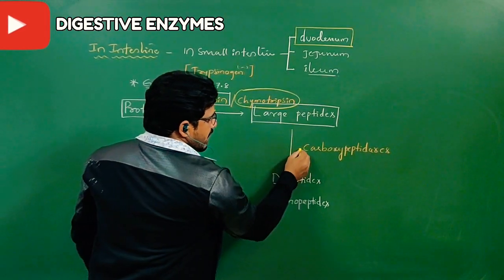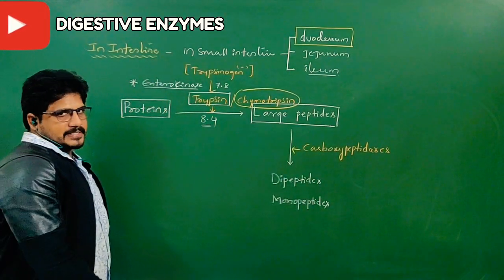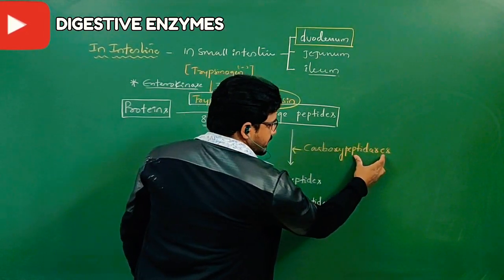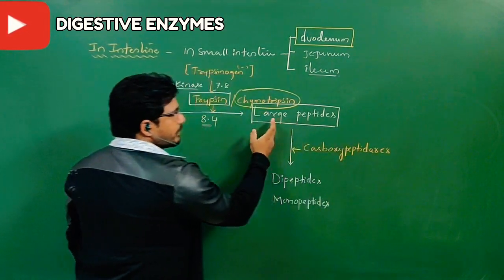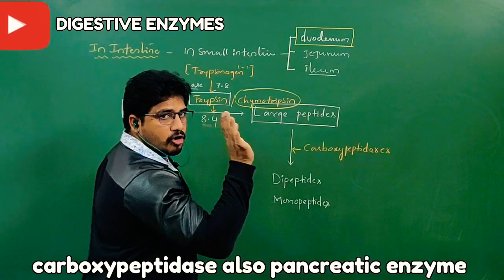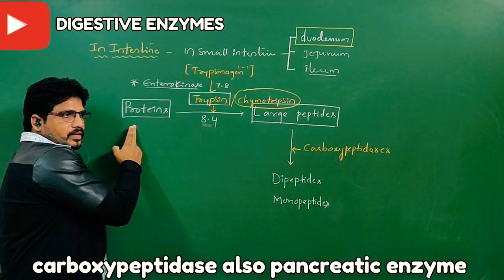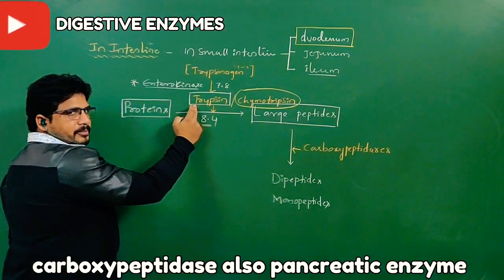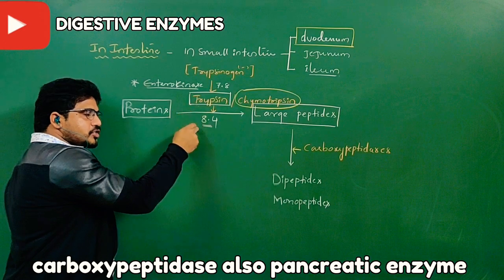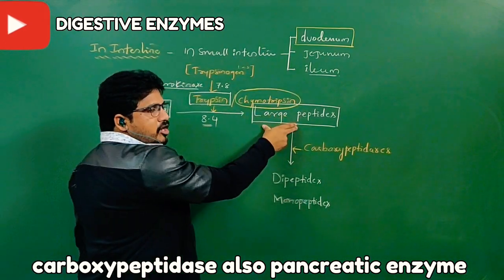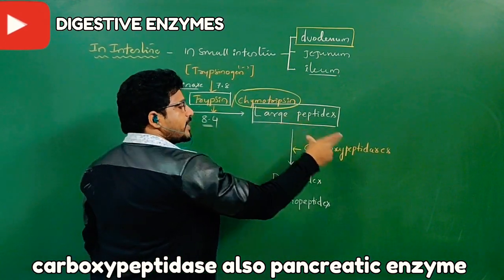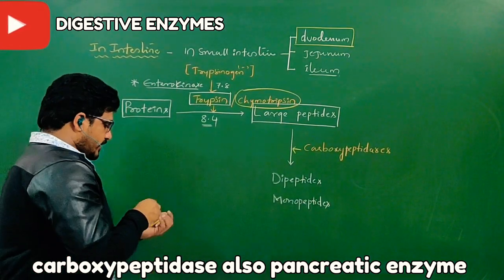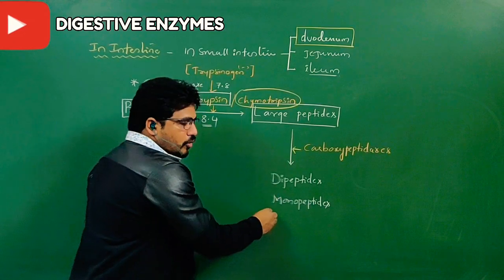These large peptides are acted on by carboxypeptidases. What is this? Carboxypeptidases can break large peptides but not proteins. So carboxypeptidase action follows the trypsin action. First trypsin action should happen; the product is large peptides. On large peptides, carboxypeptidases can act and very small peptides will come. They may be dipeptides or monopeptides.